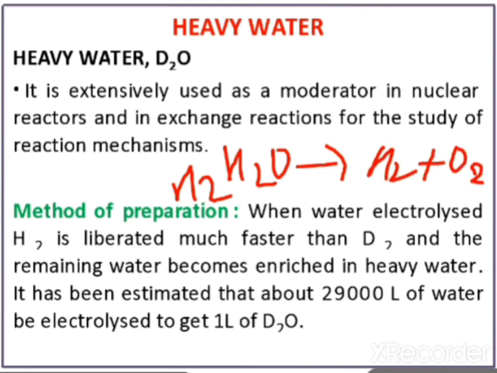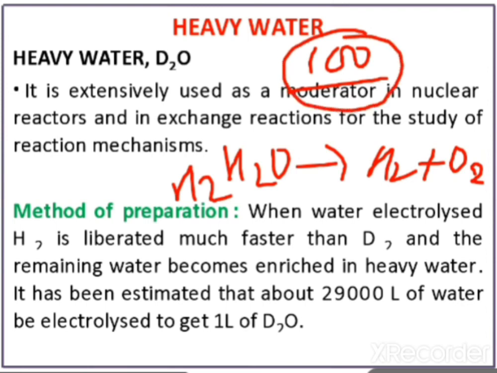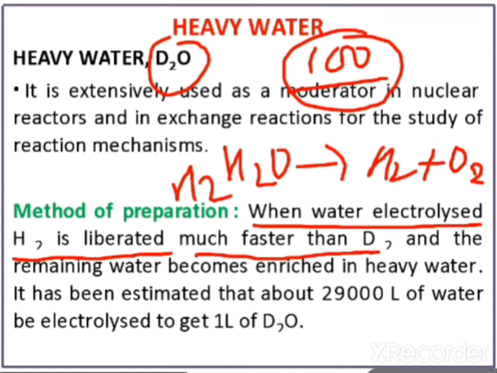So if we take 100 molecules of H2O, then out of 100 molecules, some molecules will be present as D2O. Here, see, when water is electrolyzed, H2 is liberated much faster than D2, and the remaining water becomes enriched in heavy water.